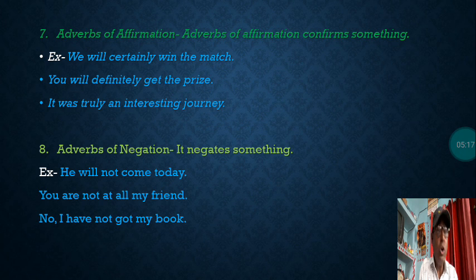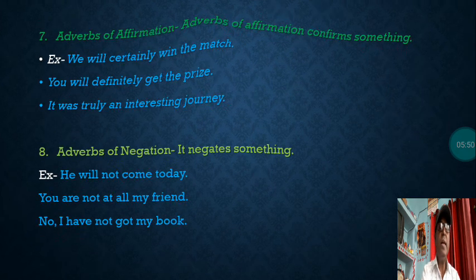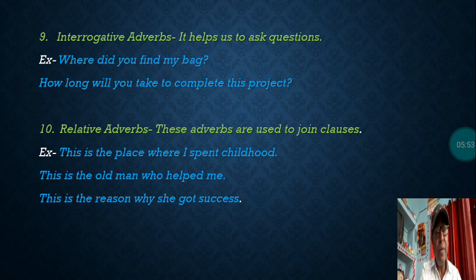No, I have not got my book. So here in this sentence, not. Here you are denying, telling no, I have not got my book. This not is the adverb of negation in this sentence. So very clear. Adverbs of affirmation, adverbs of negation; affirmation's opposite is negation. I am sure you must have understood what adverbs of affirmation are and what adverbs of negation are. Next one, that is interrogative adverbs.